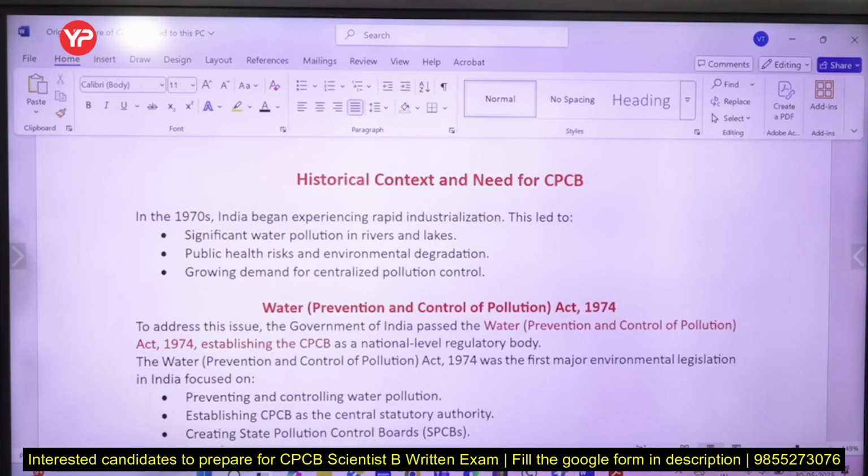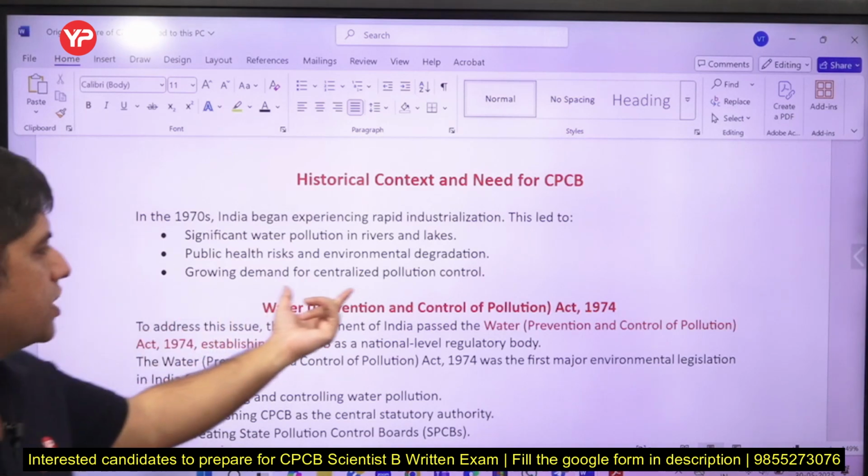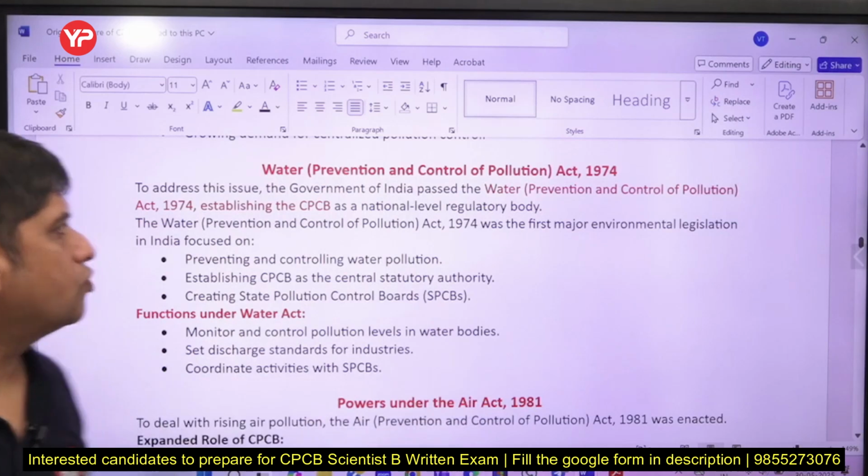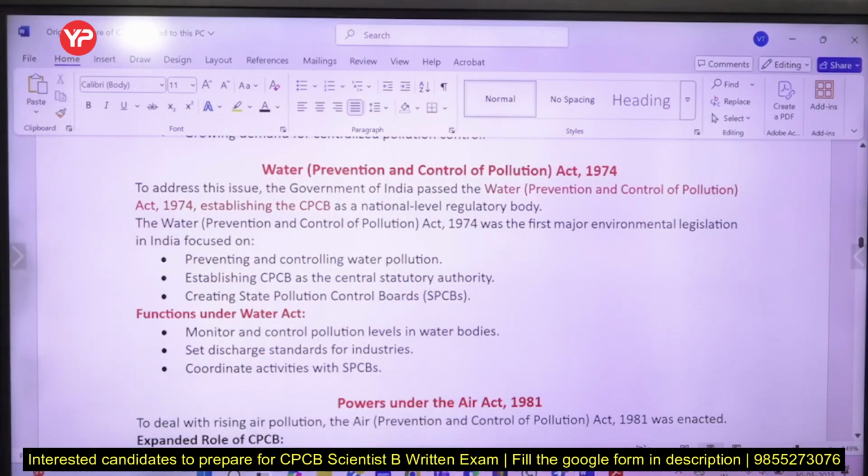So CPCB was created in 1974. The reason was there was rapid industrialization going on. Water pollution हो रहा था river और lakes में, there was public health risk and environmental degradation, and there was a growing demand that a centralized pollution control body should be there. There comes the Water Prevention and Control of Pollution Act 1974. So the Water Act was passed in 1974, and CPCB was created as a national level regulatory body.